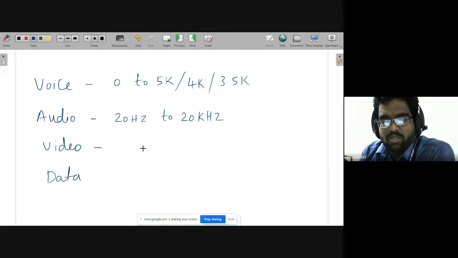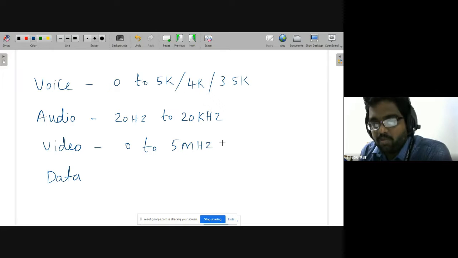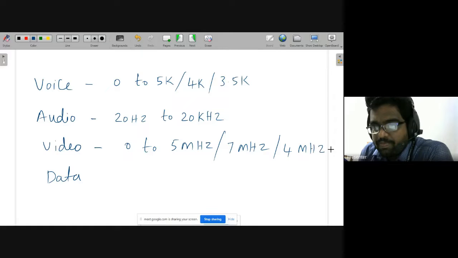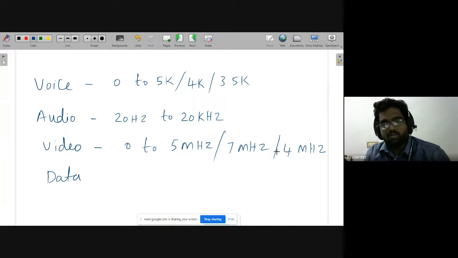And then video signal, in general, goes from 0 to 5 megahertz. In some books, instead of 5 megahertz, sometimes they may use 7 megahertz, along with the guard band and some other signal, or in some books they will use 4 megahertz also. But when exams ask questions, they will not give all the options. They will give only one, so it is enough that you know what it is.